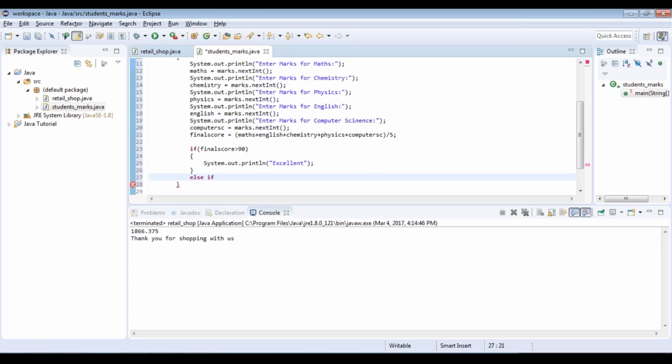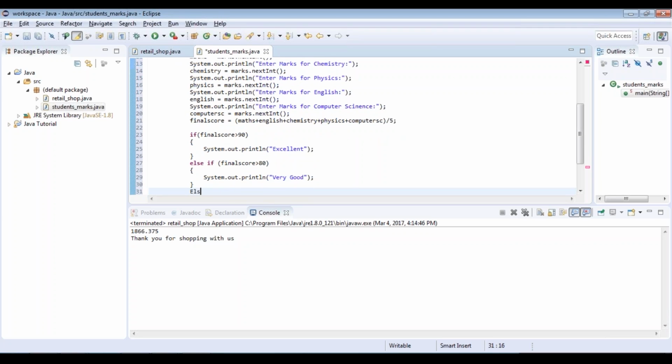Else if, that is if the first statement is not true, then check final score greater than 80. If you remember, the second statement was between 80 to 89. Now if it is not greater than 90, only then will it come to the else if part. So here I'm going to say very good.